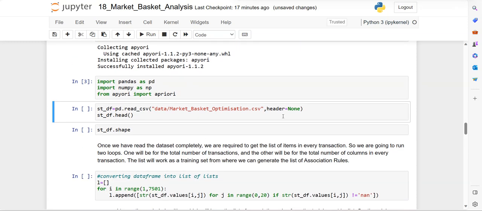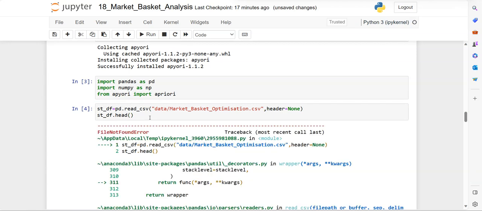And then this is my file, market basket analysis, which I kept in my data folder. So data slash the file name, and this file does not have the headers, meaning column names are not there, so header equals none. And then the data frame is created. Sorry, I think I also missed the file.